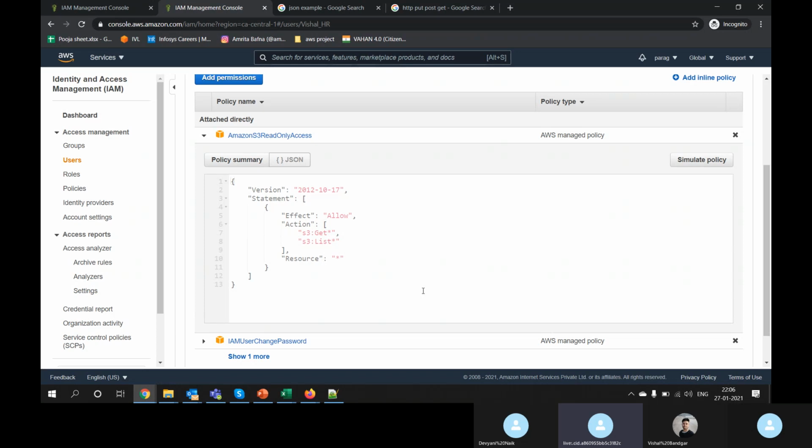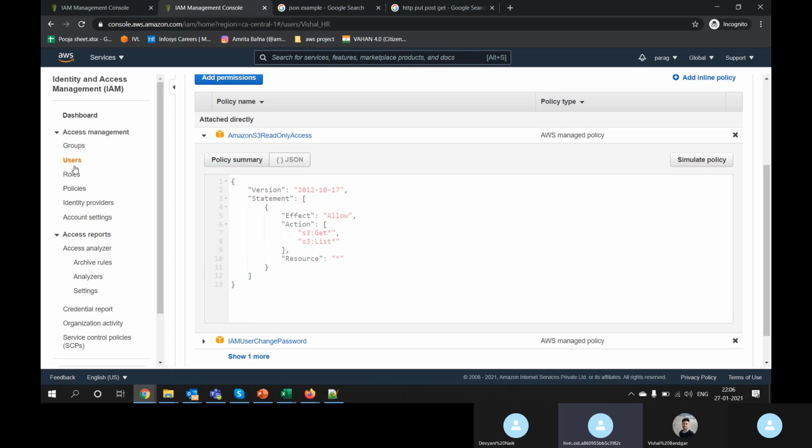We created one user, and we didn't attach the policy, so that user was not able to access any AWS services. After giving a few policies or permissions, that user was able to access those particular services. We created a new user and gave that user full S3 permission.